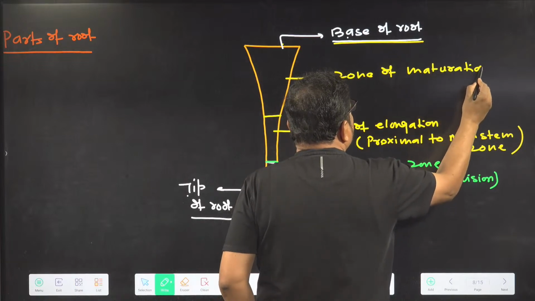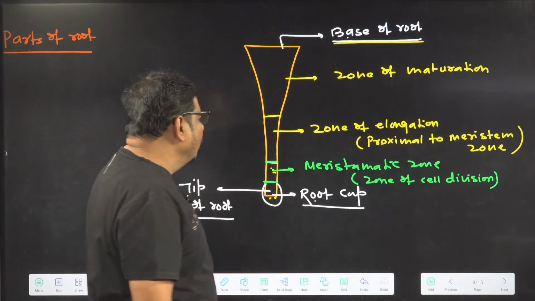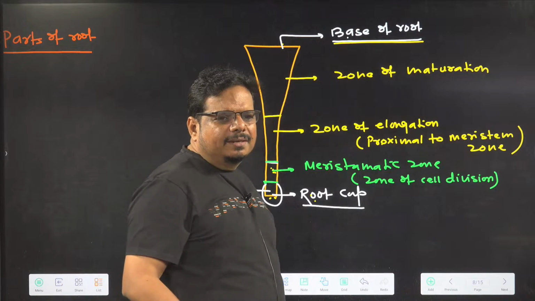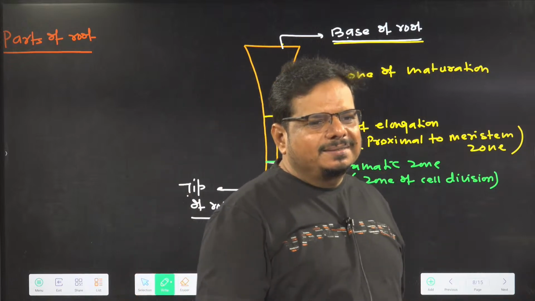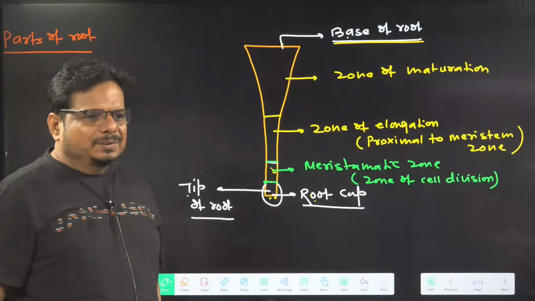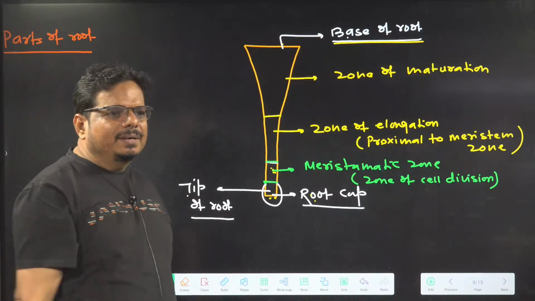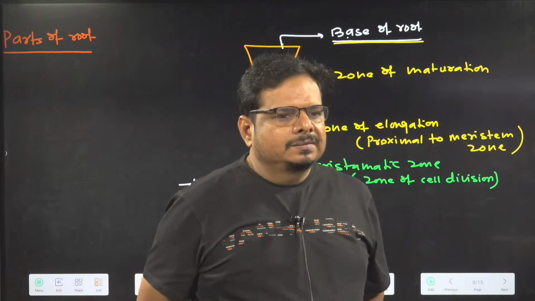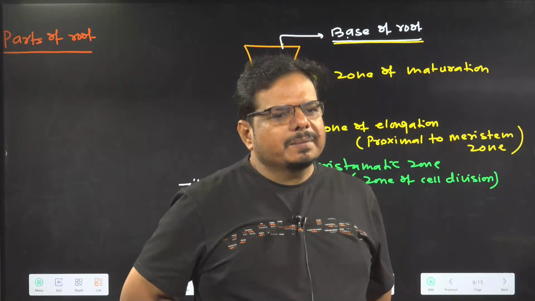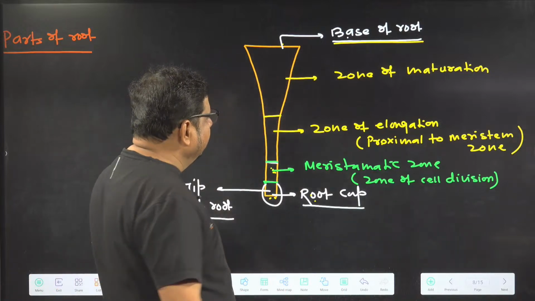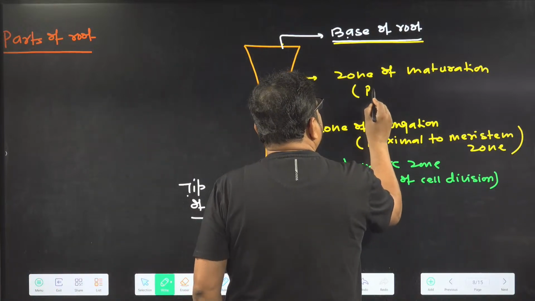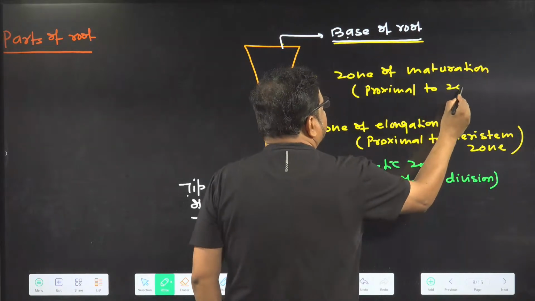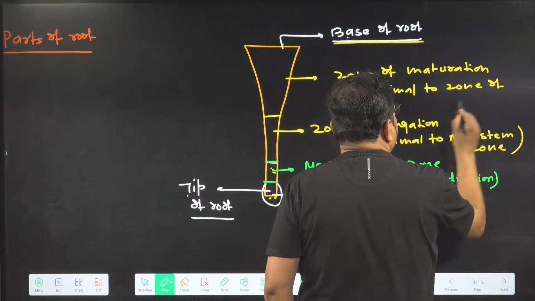Now I am asking a question. Is the zone of maturation proximal to the zone of elongation or distal to the zone of elongation? Answer it. Proximal to the zone of elongation. Very good. So it is proximal to the zone of elongation.